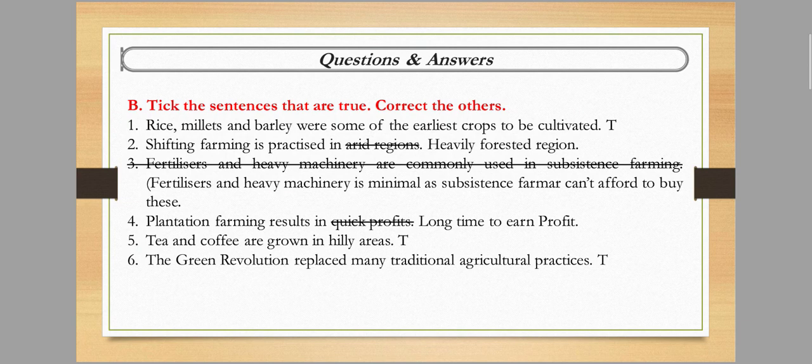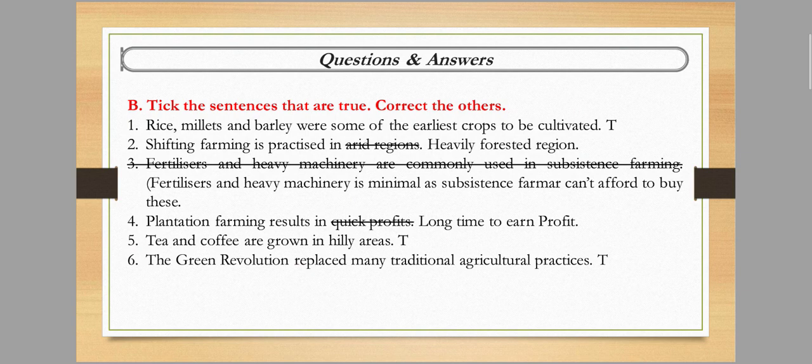Next statement is incorrect. Fertilizer and heavy machinery are commonly used in subsistence farming. Fertilizer and heavy machinery use is minimal in subsistence farming because farmers cannot afford to buy these. That means the farmers cannot afford this much expenditure.